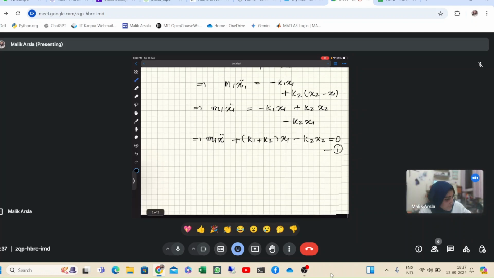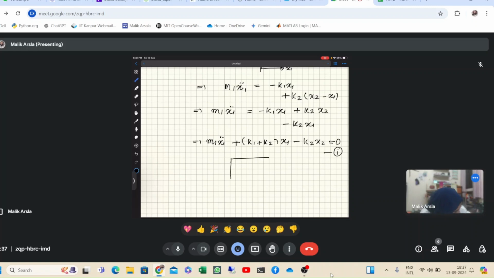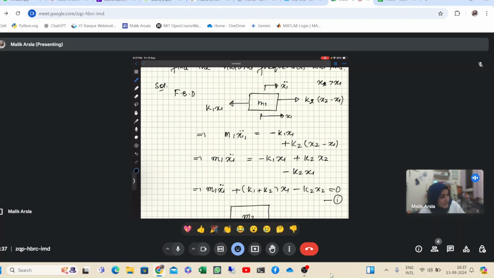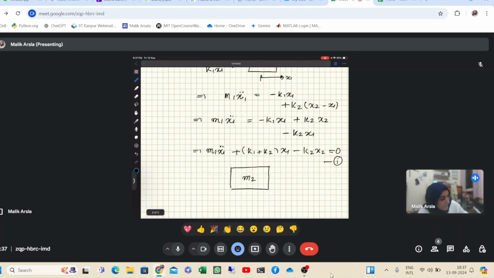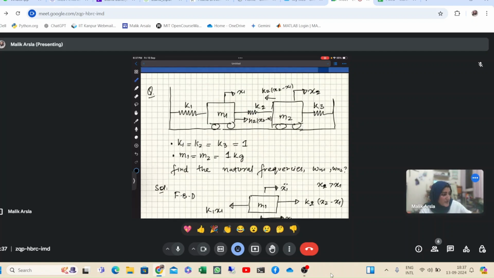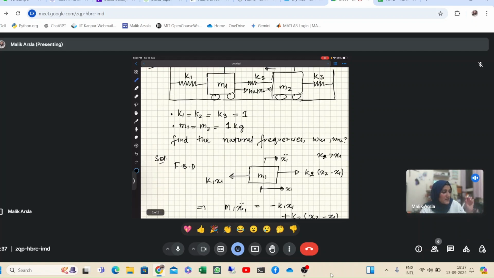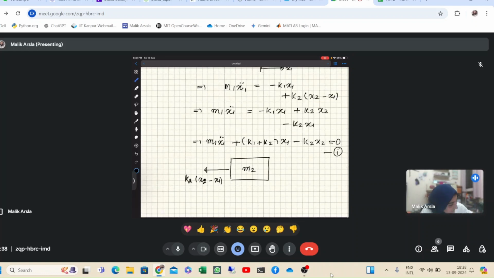Now similarly for mass 2, this will be our m2. For this mass, this force will be the same but in the opposite direction. So it will be k2 into x2 minus x1, right? And since this is going towards this side, this spring will apply a force to the left side, because the spring is getting compressed. So it will be k3 x2. Okay, this will be the FBD for mass 2.